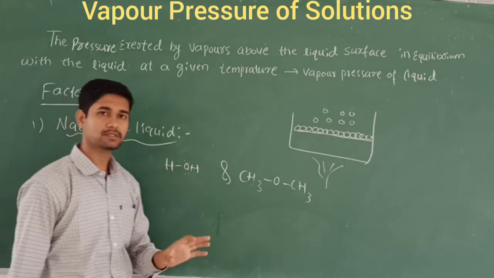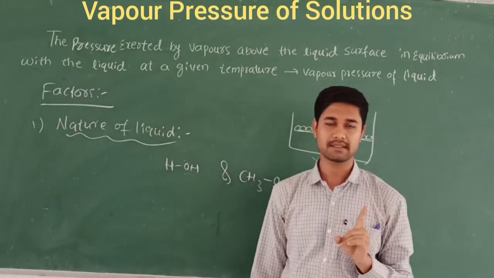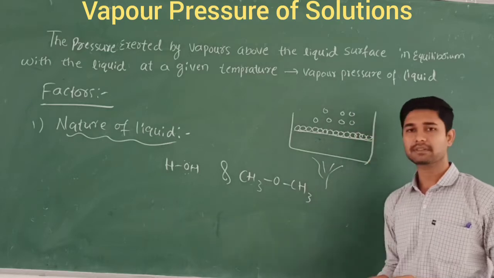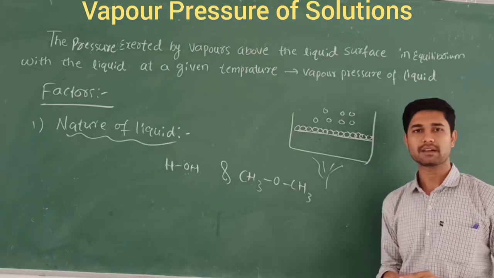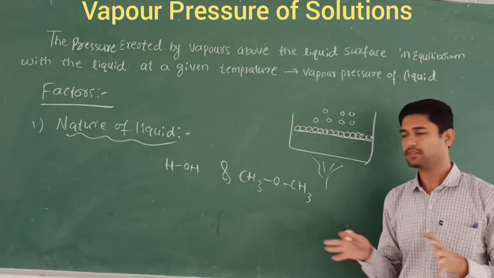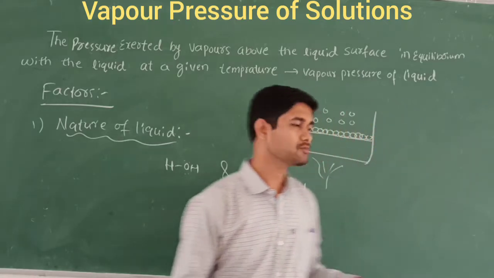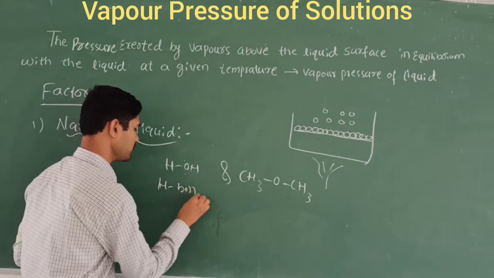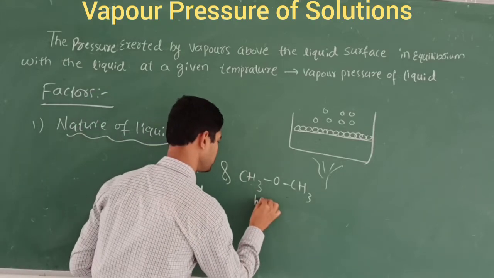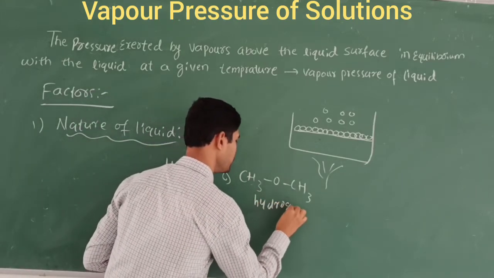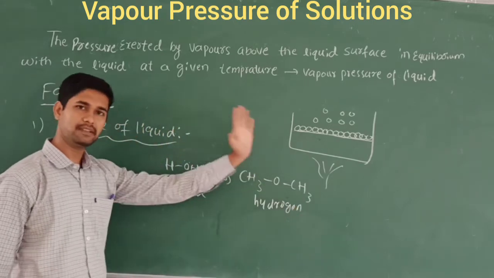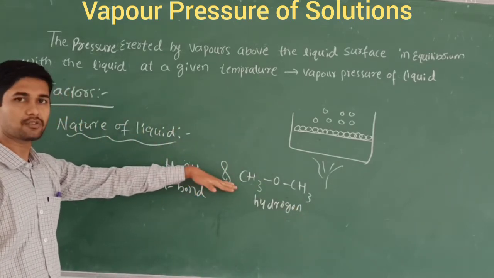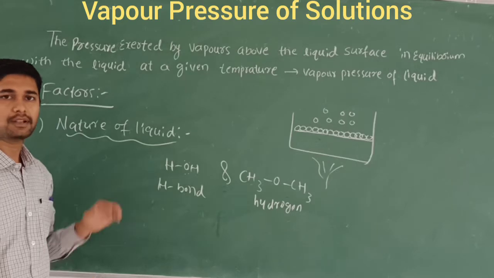Water takes a minimum of 100 degrees Celsius to evaporate. But what about dimethyl ether? It takes a very low temperature to evaporate, because there is no strong bond here. In water there is hydrogen bonding, but in dimethyl ether there is no hydrogen bond, so it evaporates very easily. That is why the nature of the liquid also affects the vapor pressure of the liquid solution.